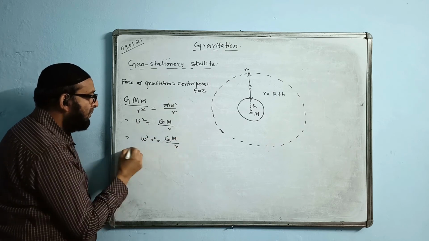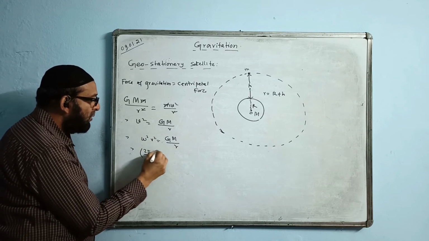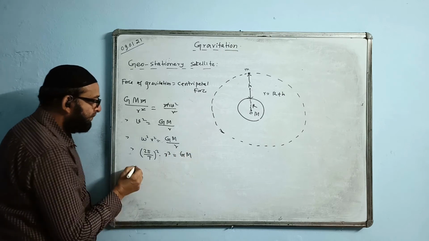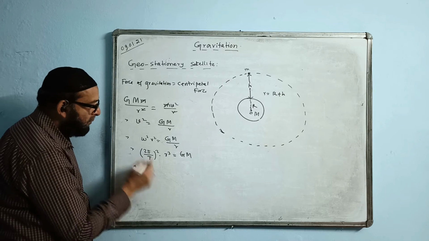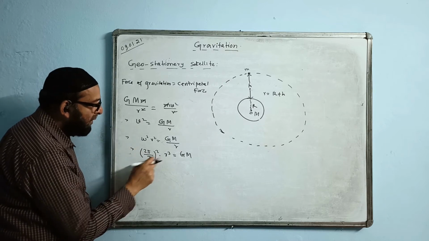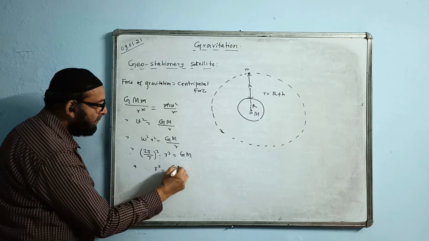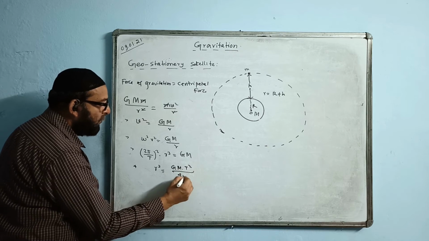GM by r, v I change and it becomes 2 pi by T whole square into r cube is equal to GM. Therefore, let us calculate the value of r from this equation. We get r cube value will come like this, GM into T square by 4 pi square.